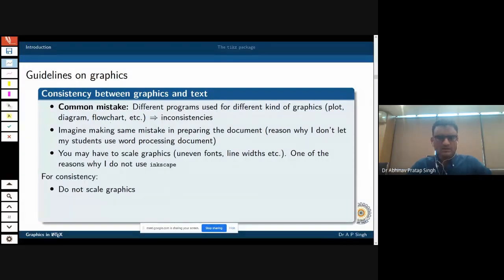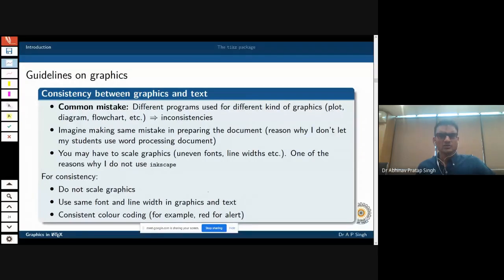All right, so this I have already spoken about, that for consistency, do not scale the graphics. We should not scale the graphics as is written here, as you can see. And you should use the same font and the line width in graphics and in text.